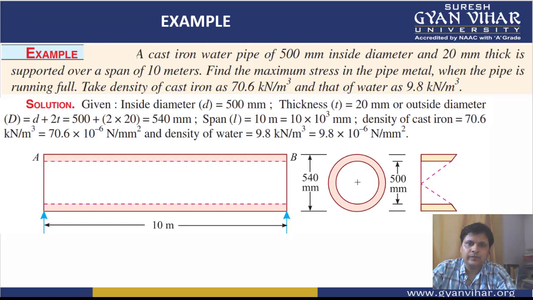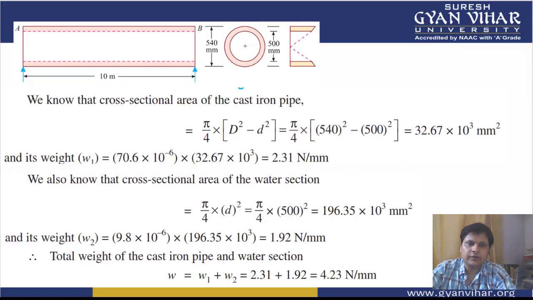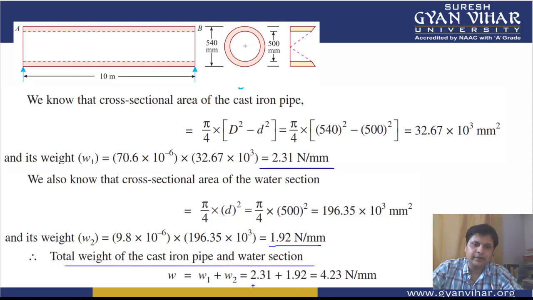So for water, W is equal to rho g. We know the weight of water we will get from here. It is 1.92, and the weight of cast iron will be 2.31, and in this way the total weight will be, add these two weights, you will get the total weight.